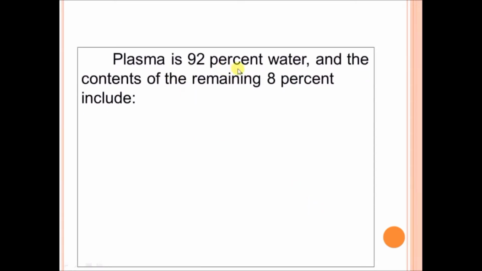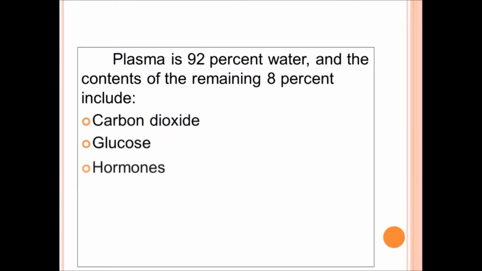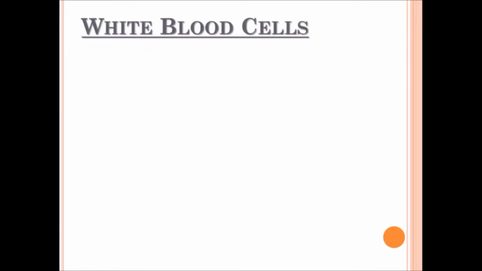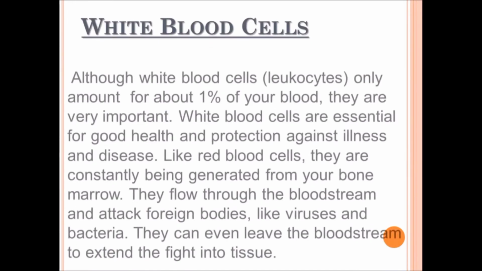Plasma is 92% water, and the contents of the remaining 8% include carbon dioxide, glucose, hormones, proteins, mineral salts, fats and vitamins. Now, what is WBC, or white blood cells?